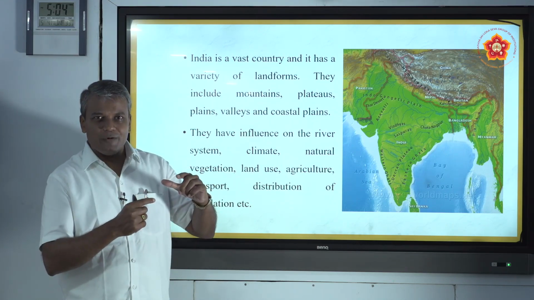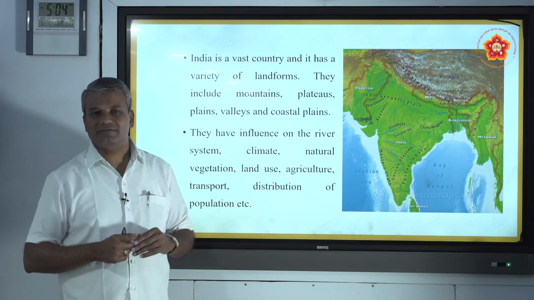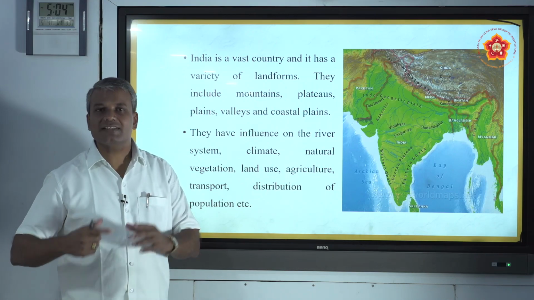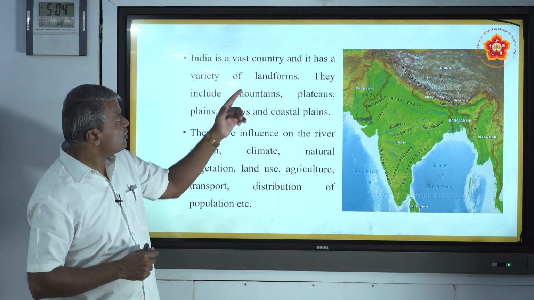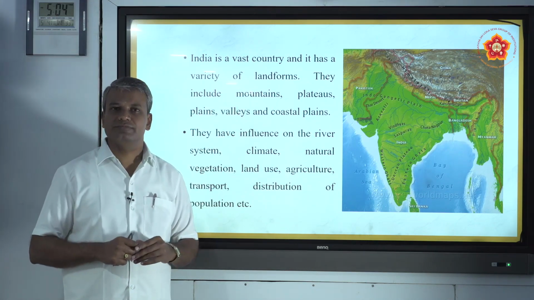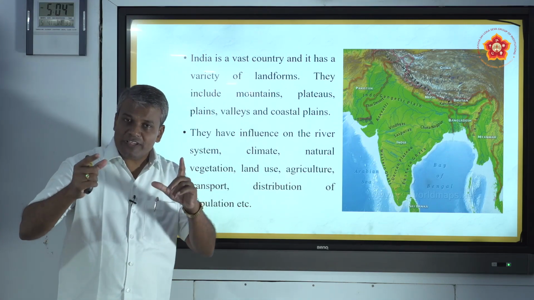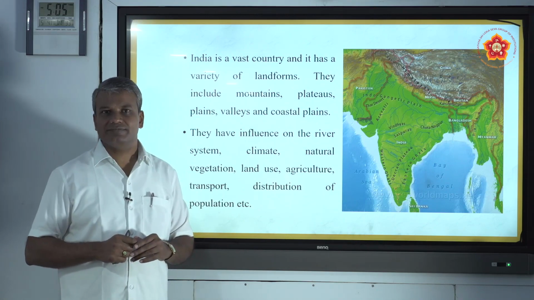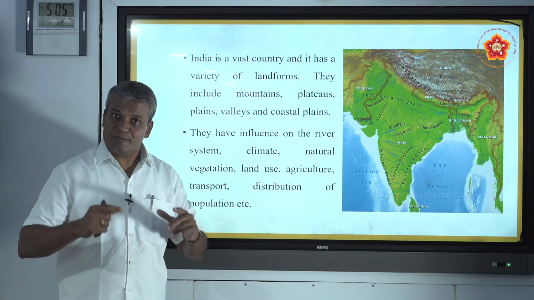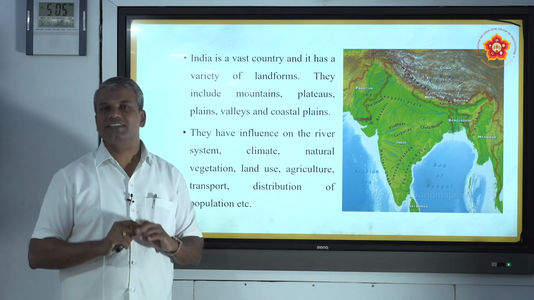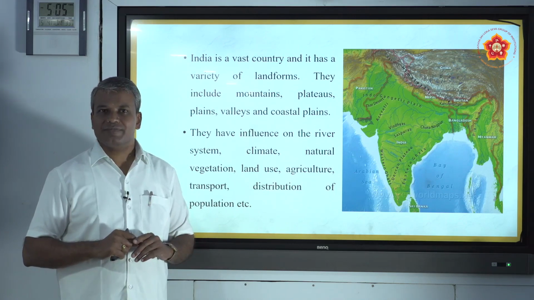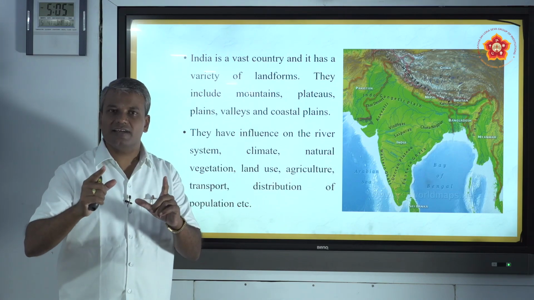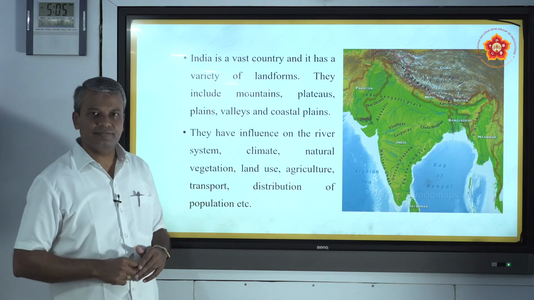So we have different climate in northern India and different climate in southern India. That is because of landform. In the northern part we can see mountains and plains. In the southern part it is the Deccan Plateau region. That is why landform influences the climate of our country.